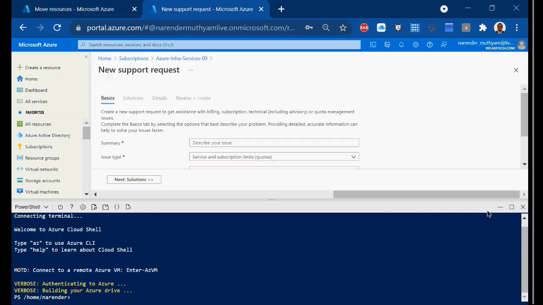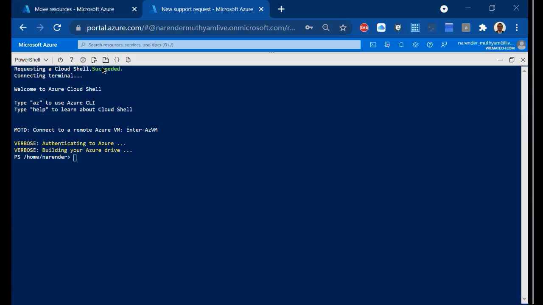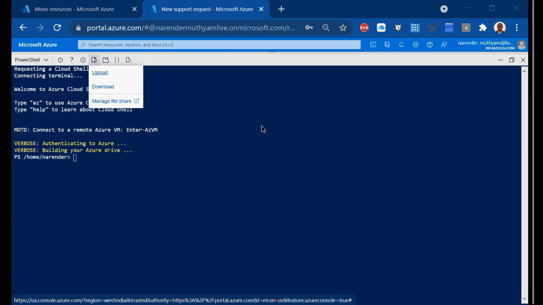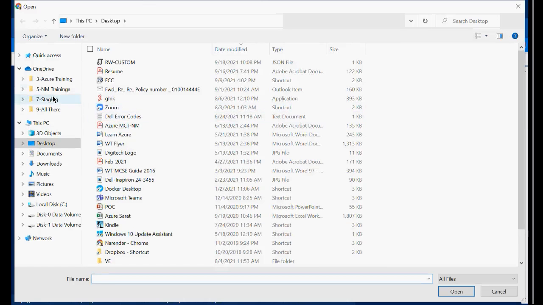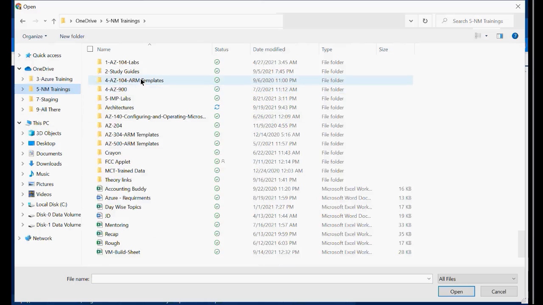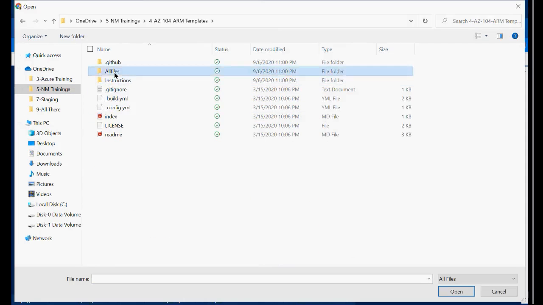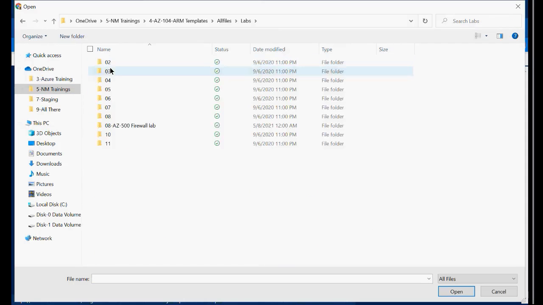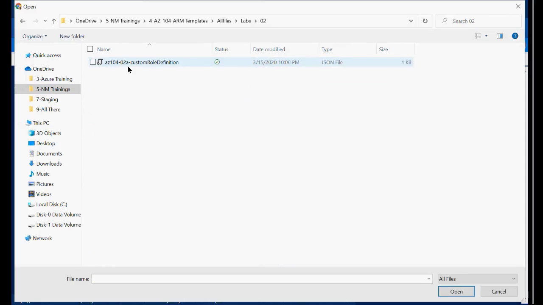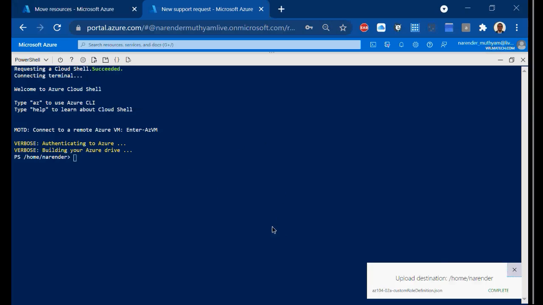So here, this is the Cloud Shell I'm on. Maximize this, and here you have upload/download files, and say upload. Once you upload, go to the folder and select the file you want to upload. Which is the file now? Lab 2. Lab 2 has got one file only. Just click on that and say open. And this file will get uploaded onto your mount point.